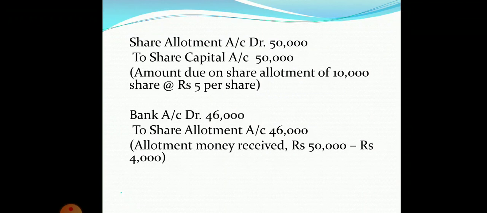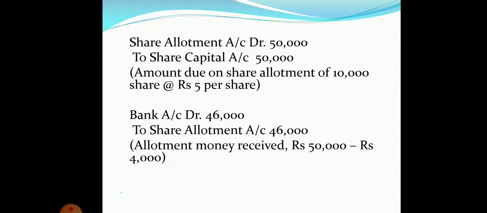Now let's come to the next entry, that is to receive the allotment money. Here what you have to remember is that the total amount due on allotment is 50,000, but at the time of application we have already received 4,000 in excess. So that amount we will not receive at the time of allotment now.